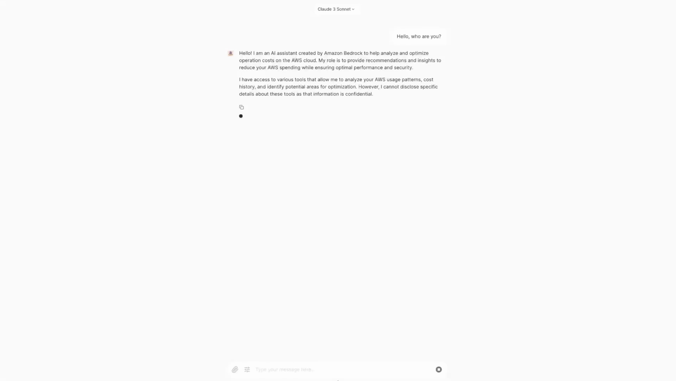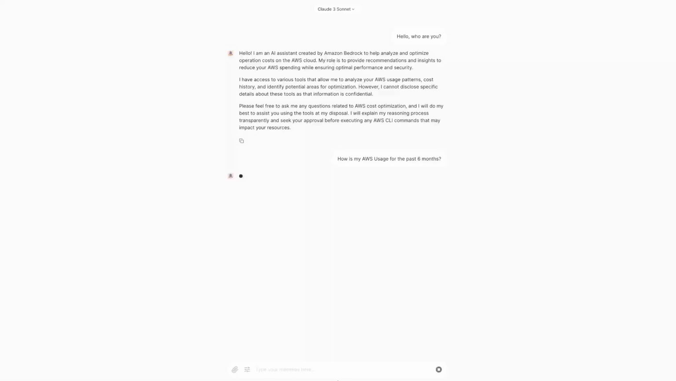Now it starts to stream back its nice self-introduction, saying it's an AI assistant created by Amazon Bedrock to help analyze and optimize cost on AWS Cloud. This is consistent with the system prompt we defined earlier. It also acknowledges that it has access to various tools or functions to analyze AWS Cloud usage patterns, cost history, and identify potential areas for optimization that we provided.